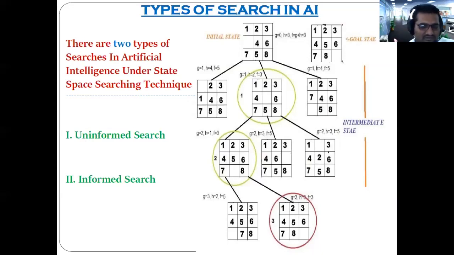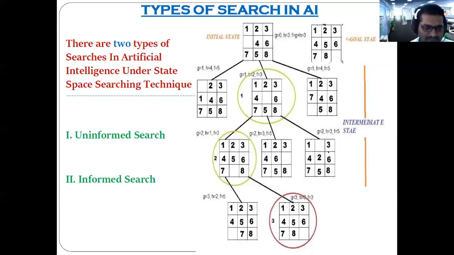Yes. Uninformed means searching has to be performed without any kind of specific information. Got the meaning? Okay, we'll see the example also. An informed search means you have certain information related to performing the searching.